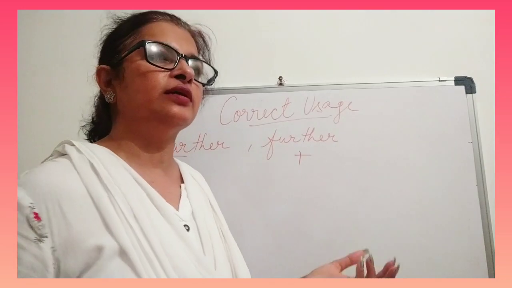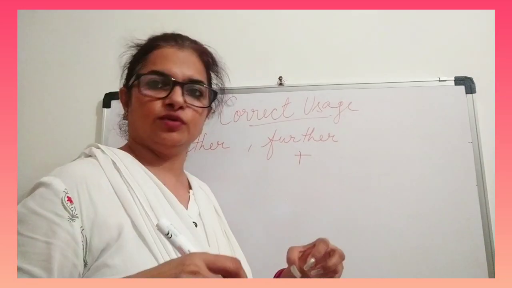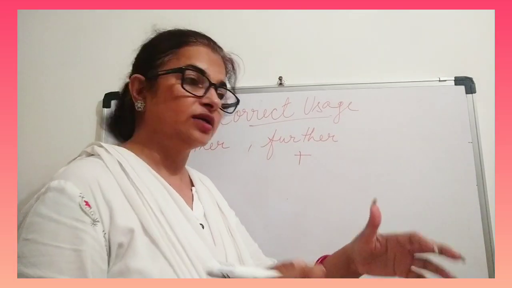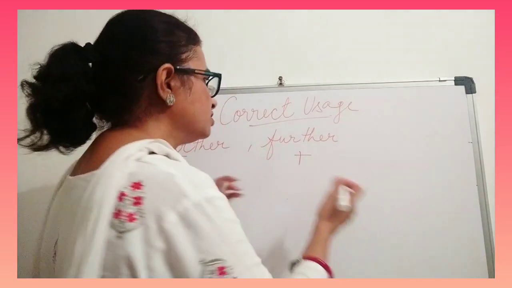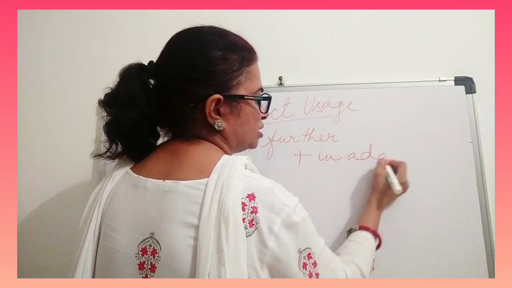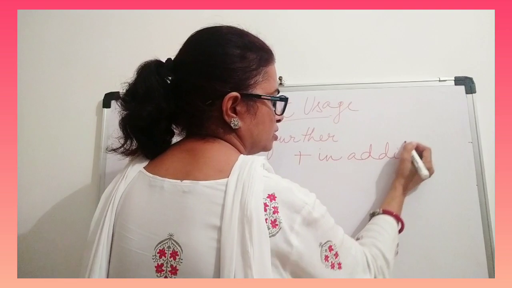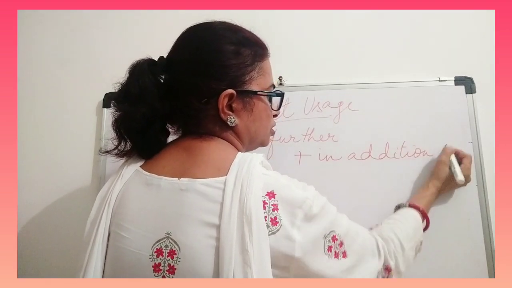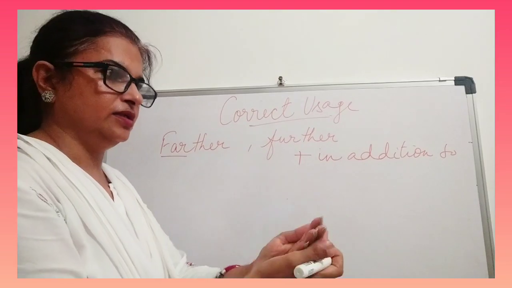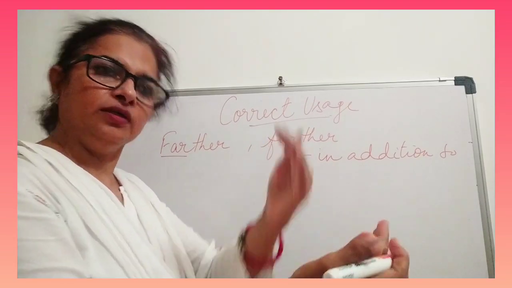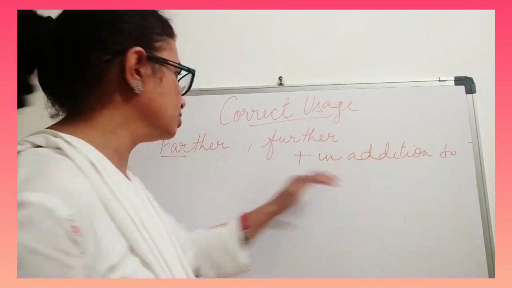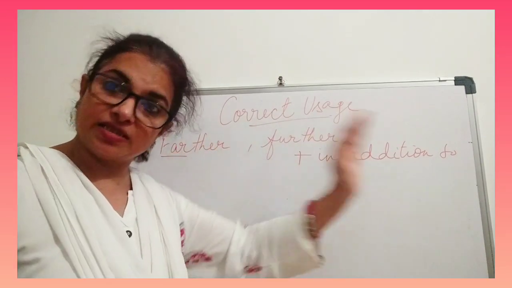Like further, we can do this also. After we finish this, then further we'll go to her house, and further we can do this. So further means in addition to. You can remember this, in addition to. If you add something, that is further. After this, we can further do this also. Farther is in terms of distance.